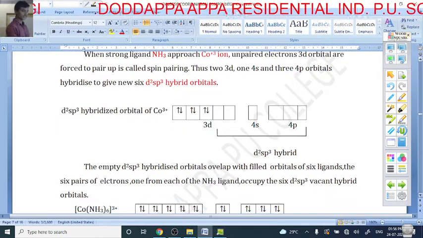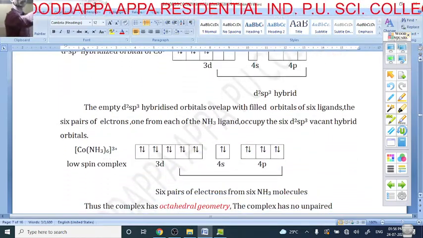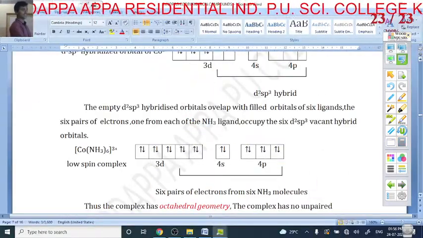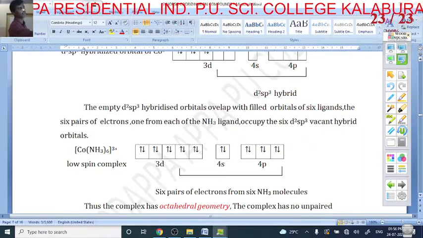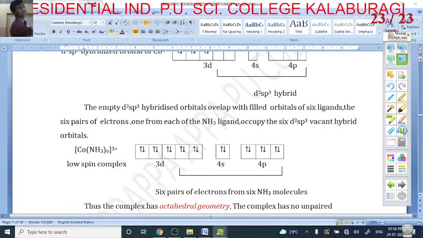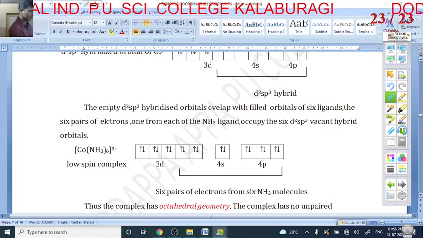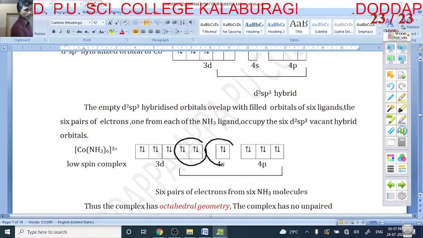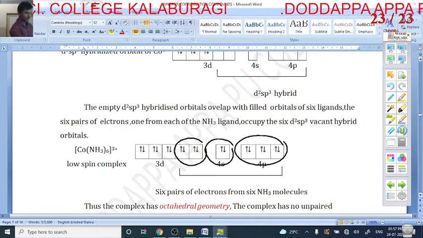So what happens next? This empty d is filled with what? Here already, because of the strong ligand, these are empty orbitals. These empty orbitals are occupied by the electrons of the ammonia ligand. And here there is no unpaired electron.